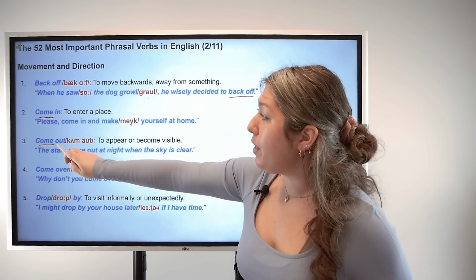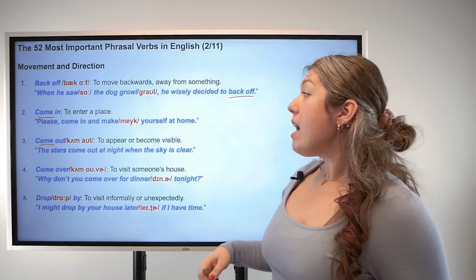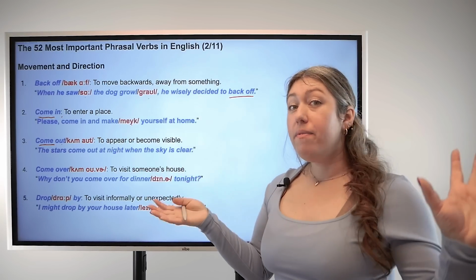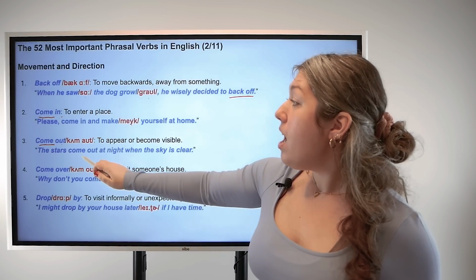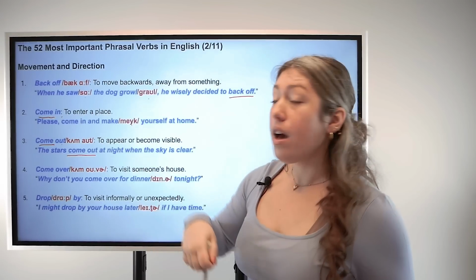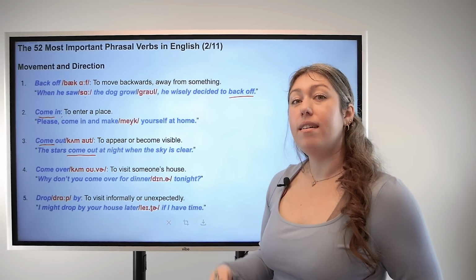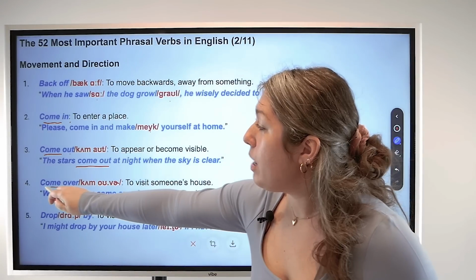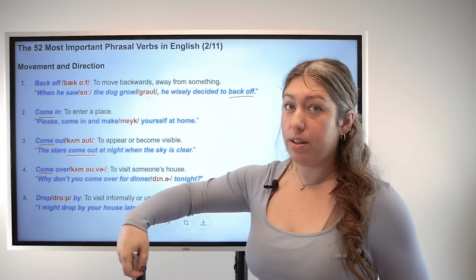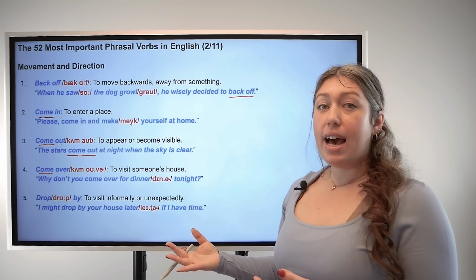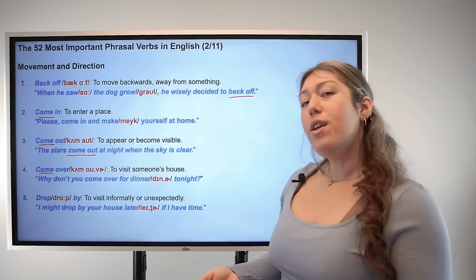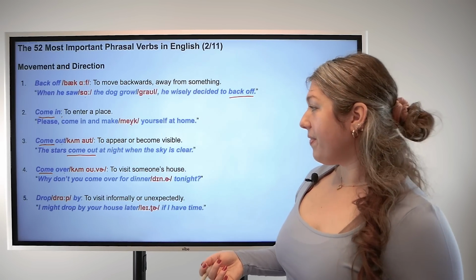And number 3, come out. Here we have the base verb and the particle. Come out means to appear or become visible. For example, the stars come out at night when the sky is clear. And number 4, come over. Here we have the base verb and the particle. And that means to visit someone's house. For example, why don't you come over for dinner tonight?